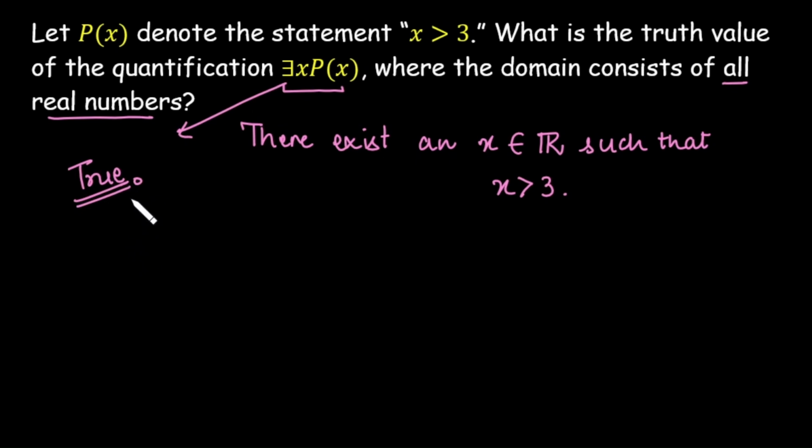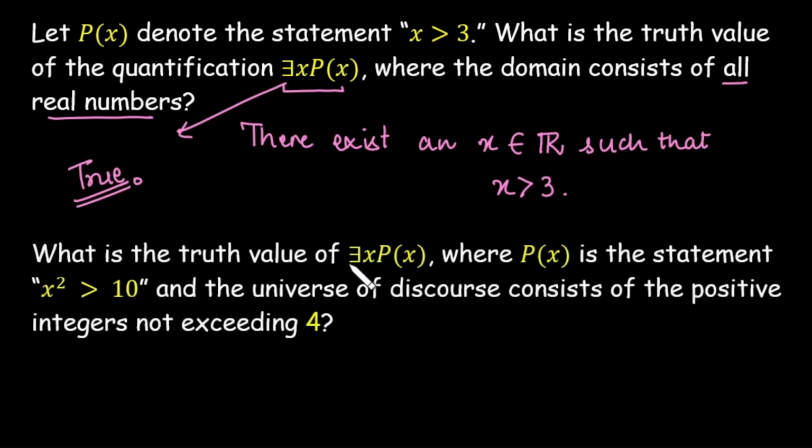Let's take another example. What is the truth value of there exists x Px, where Px is the statement x square is greater than 10 and the universe of discourse consists of positive integers not exceeding 4? So again it gives the domain as x belongs to 1, 2, 3, 4. From this domain, we check whether the statement is true for any value of x.